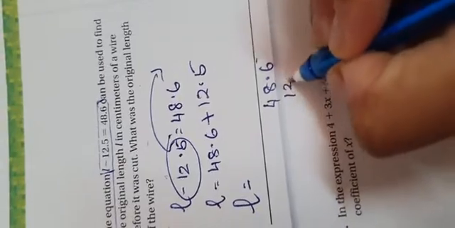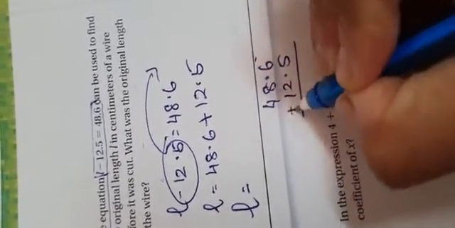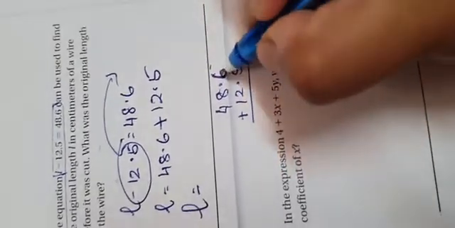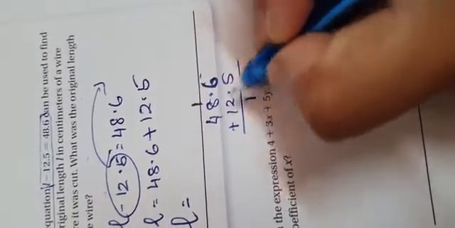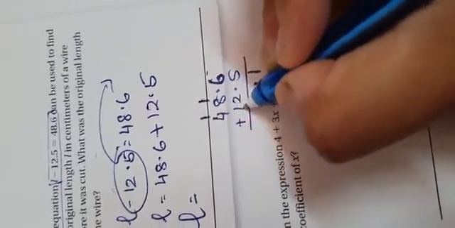Of course, you need to write it down and solve it if you are not confident enough in your mental math. Okay, so 6 plus 5 is 11, 8, 9, 11 again, 5, 6. Don't forget to put the decimal point. So it's 61.1. Okay, girls. So L is equal to 61.1.